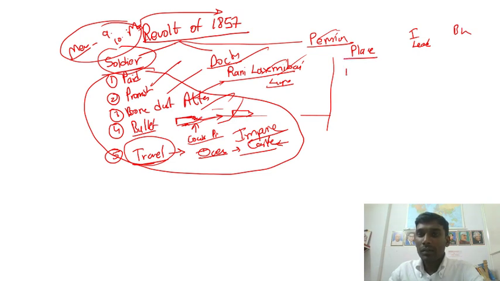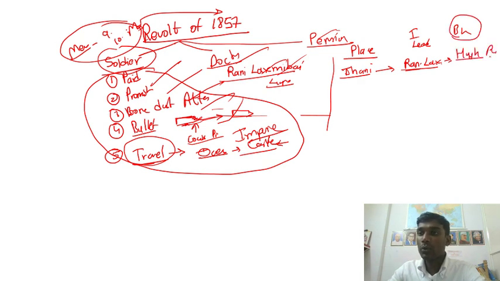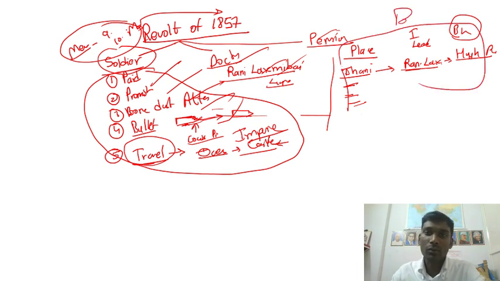For example, Jhansi. I'll just give an example of Jhansi. Who was the leader here? It was Rani Lakshmibai. Jhansi was a place where Rani Lakshmibai was fighting, and the British leader who suppressed it was Lieutenant General Hugh Rose. Like that, you have other places: Delhi, Lucknow, Bengal, Bihar. Like that, you have to make a tabular column. That's it, friend. This is over.